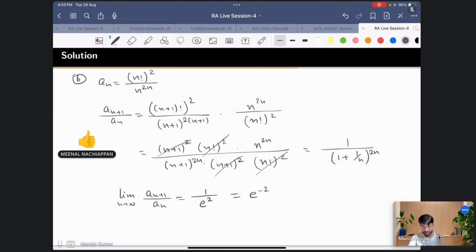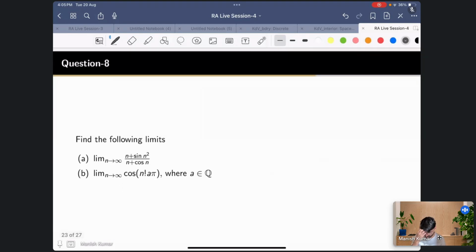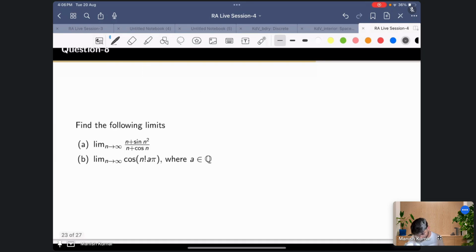Okay, so now let us move to the next problem. The second one is quite interesting. First let's see the first problem. Here again you have to calculate the limit of this. First you can see this: n plus sin n square upon n plus cos n. The second one is you have to evaluate the limit of cos of n factorial a pi. But the main difference is that the number a which is given here is rational.